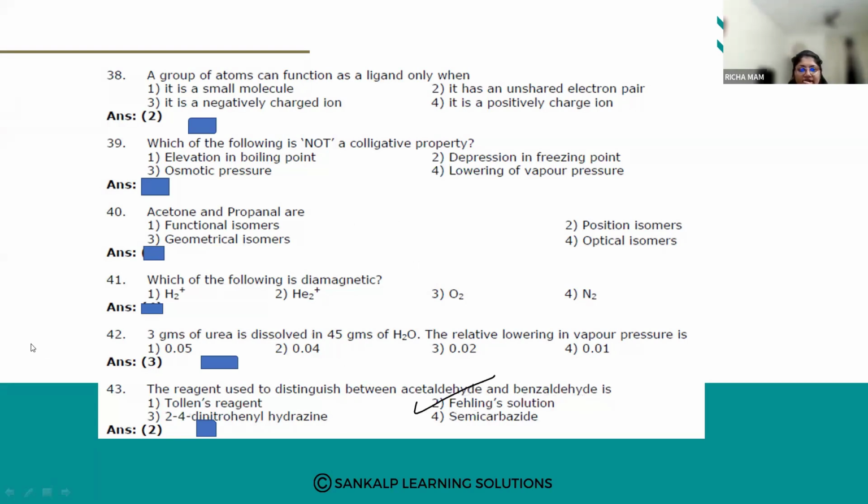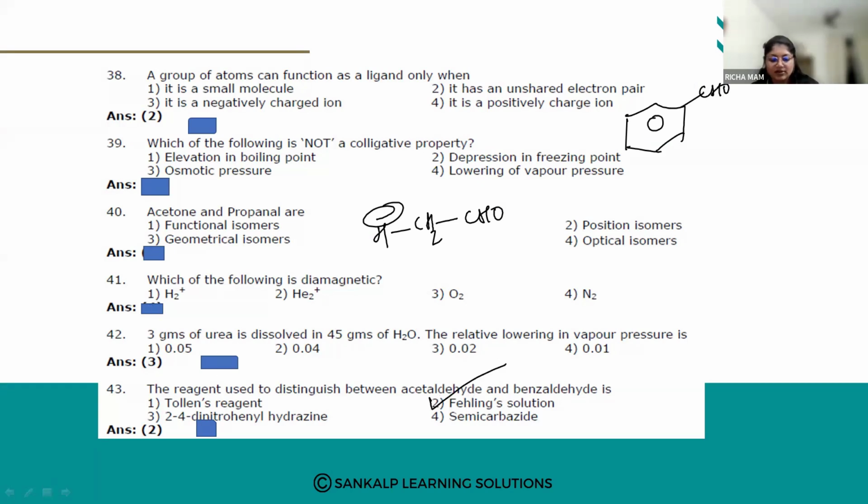Aliphatic aldehydes will answer because they have alpha hydrogen. So this is the alpha hydrogen, not alpha carbon, alpha hydrogen present. But in the case of benzaldehyde, where is the alpha hydrogen? No, alpha hydrogen is not present, right? So this is the answer, the second one. Is it clear up to here?